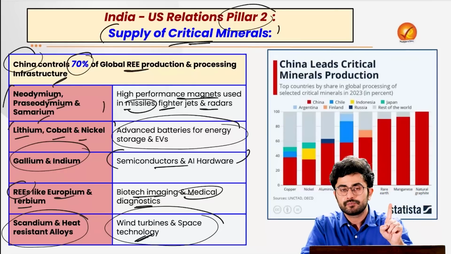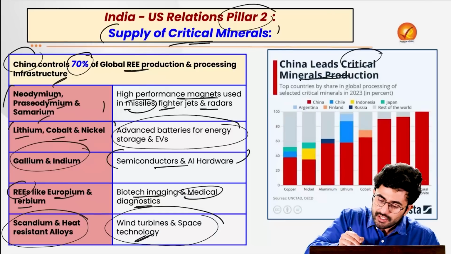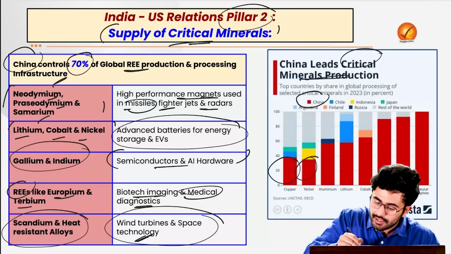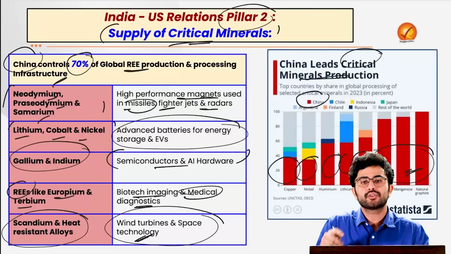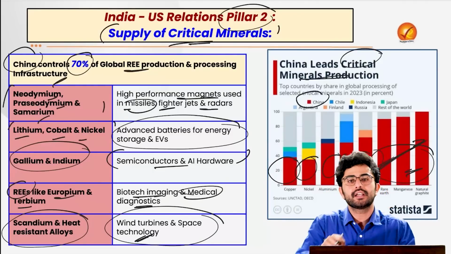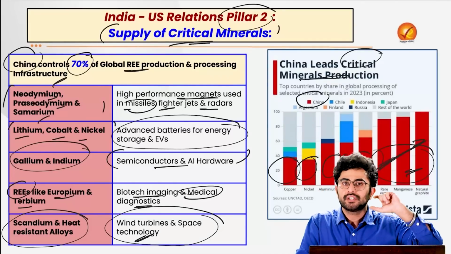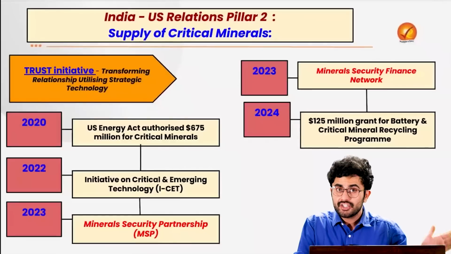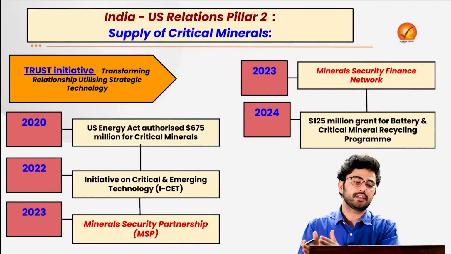control of one country. Just look how China leads this critical mineral production with the share it has in copper, nickel, aluminium, cobalt, lithium, rare earth, manganese, natural graphite, etc. Almost having a monopoly in certain sections. So to tackle this kind of monopolization of the critical mineral supply by China, India and USA have signed several agreements across the years.